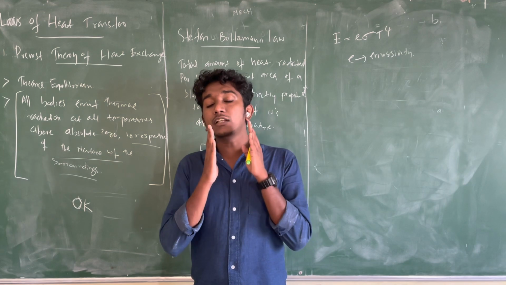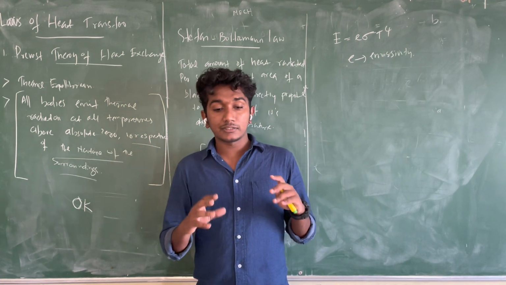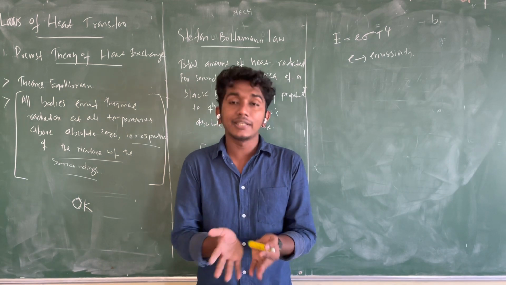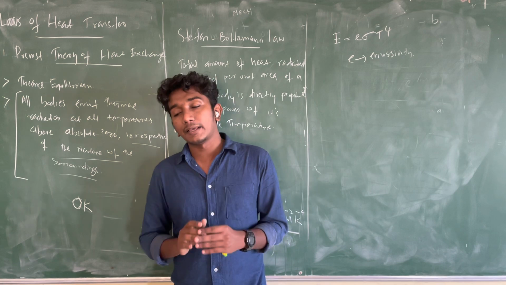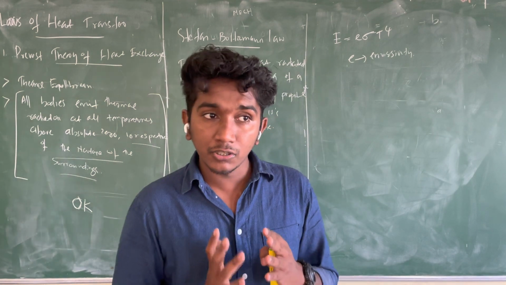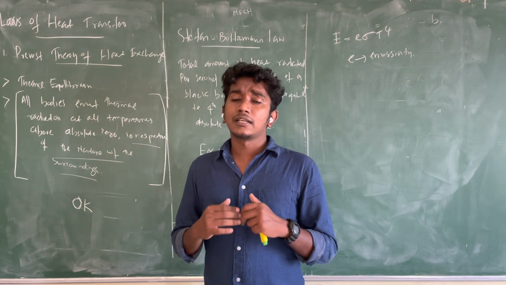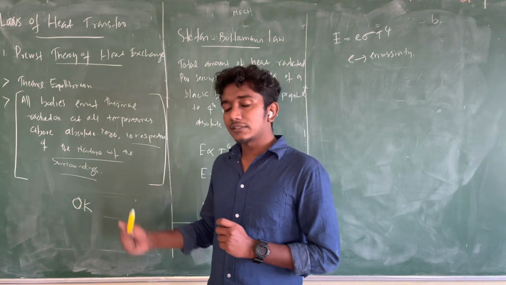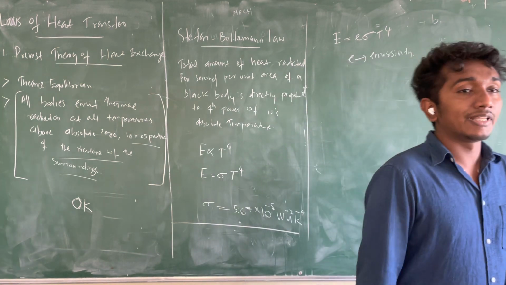If there is absolutely no thermal radiation going from one body to another, suppose I place a body here and no thermal radiation is exchanged between them, then we can call it absolute thermal equilibrium. It is almost impossible to have such a situation, because every time there will be a temperature difference between them.